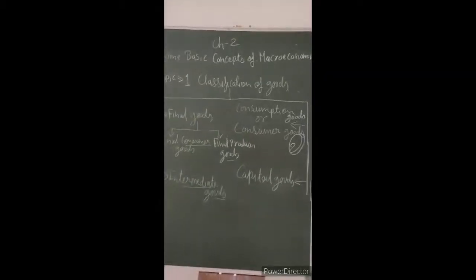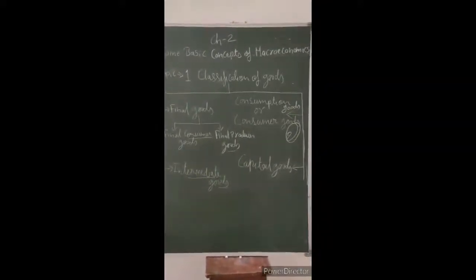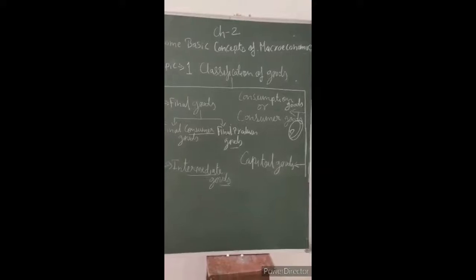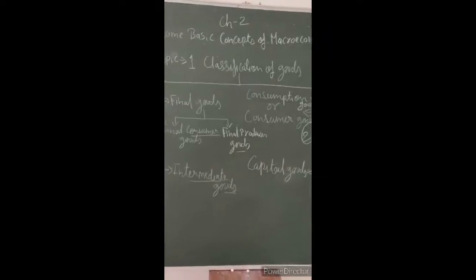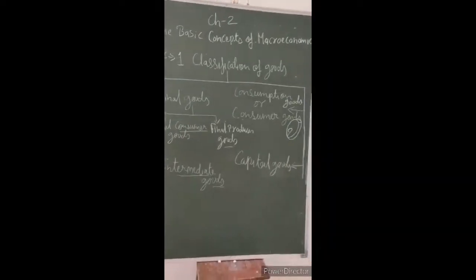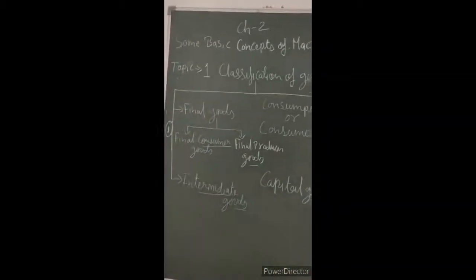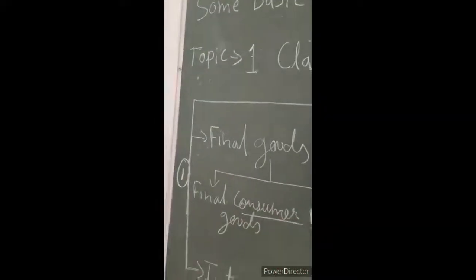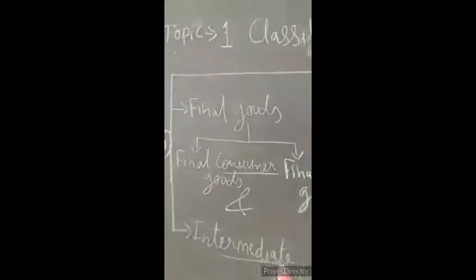Classification means categorize. As we know, a countless number of goods are produced in the economy. Examples: shoes, shirts, butter, bread, maybe tractors, threshers, harvesters, machines, engines, boilers. Different kinds of goods are produced in the economy. But for the economist, we should understand all goods can be further classified under two main headings. The first heading is final goods and intermediate goods.